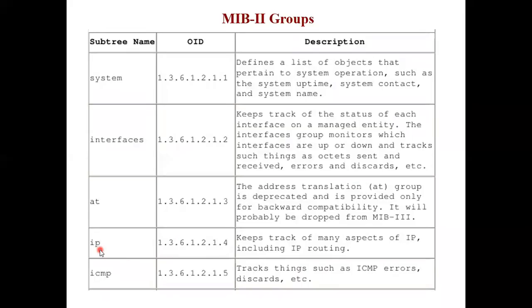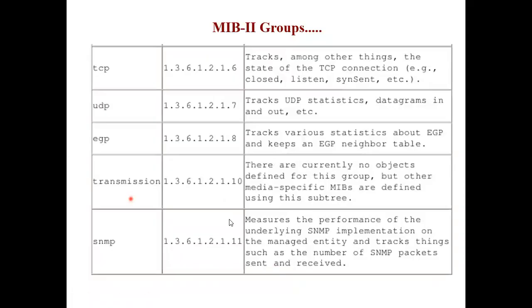Then comes the fourth group, that is the IP group. It tracks many aspects of IP, including routing. I need not explain the internet protocol. So this IP group will keep track of all the internet protocol related issues. Then we have the ICMP. You know ICMP from ping, where we are using ICMP packets. So it keeps track of the ICMP errors, whether an ICMP packet is discarded, and all the issues related with the ICMP.